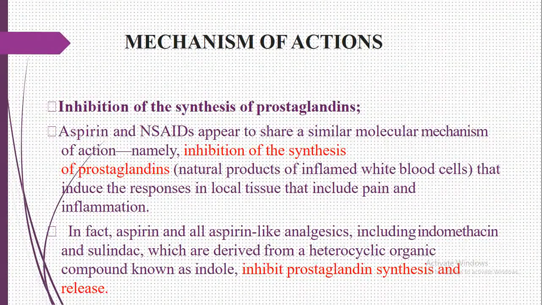In fact, aspirin and all aspirin-like analgesics, including indomethacin and sulindac, which are derived from a heterocyclic organic compound known as indole, inhibit the production, synthesis and release.